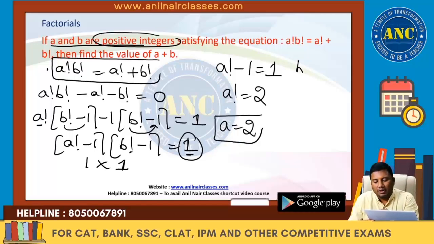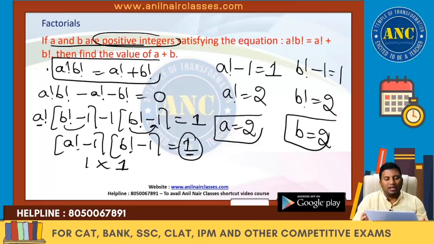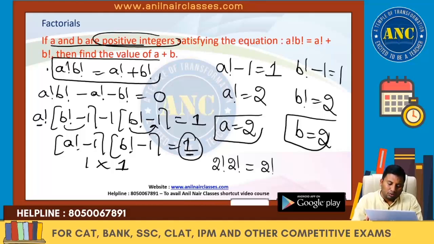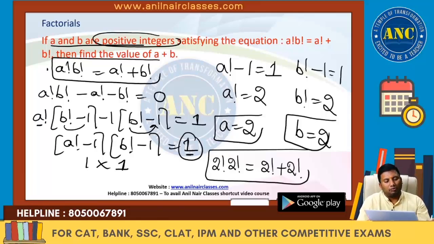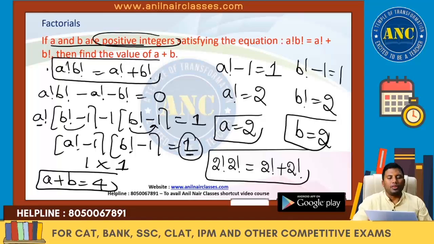Are you all with me? B factorial minus 1 is 1. B factorial is 2. So the value of B is 2. You can easily check it by checking this equation. 2 factorial into 2 factorial is 2 factorial plus 2 factorial. 2 into 2, 4. 4 equivalent to 4. So what is the value of A plus B? 2 plus 2 is nothing but 4. I hope you got an idea. What I did is, I kept everything to the left hand side and I took A factorial minus 1 and B factorial minus 1 common. Idea clear? Next one.